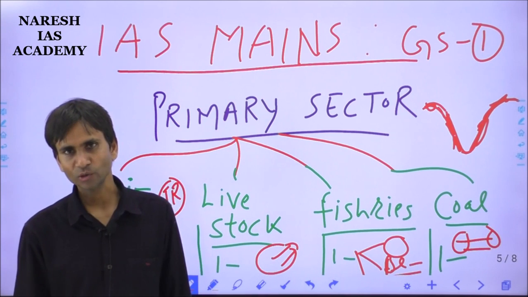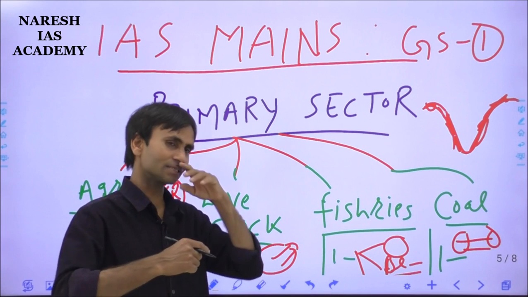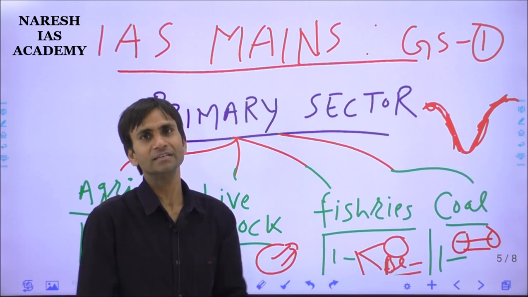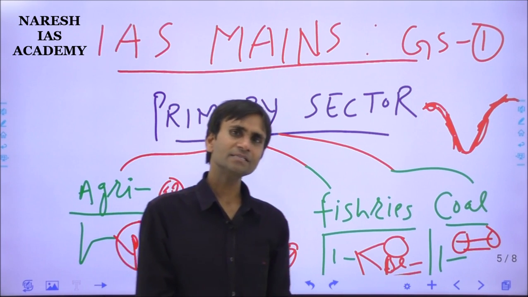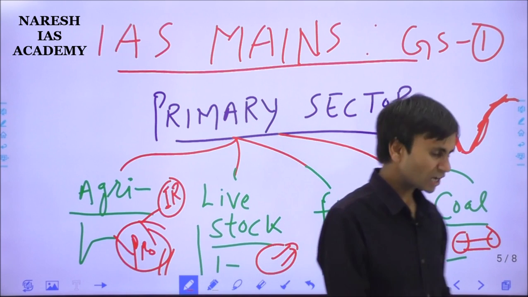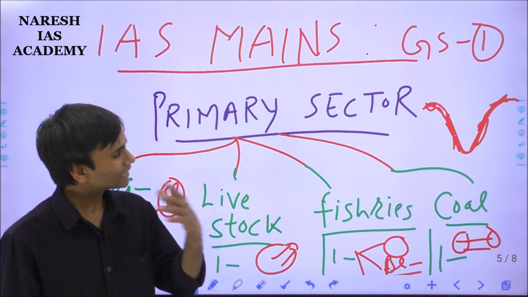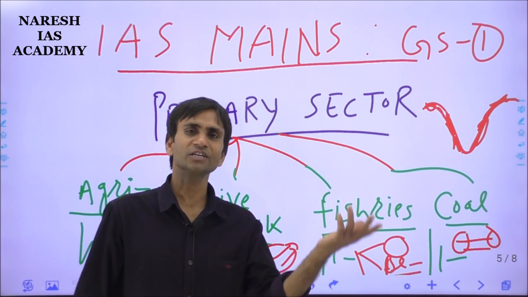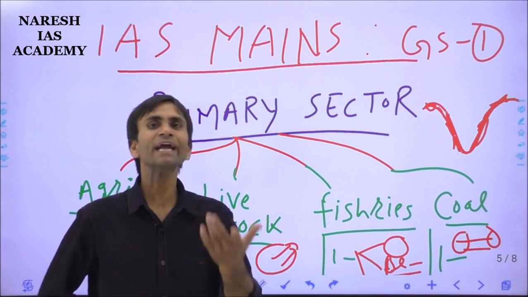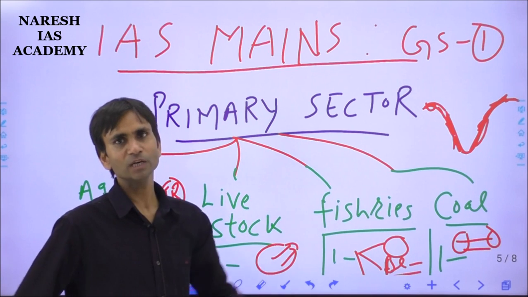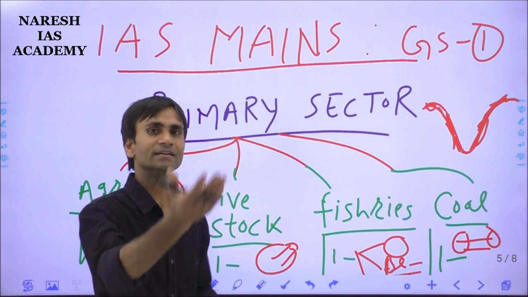And last is coal, from the minerals and mining sector. It is included in the primary sector, but when we use the raw materials of mines and minerals through industries or factories, it is included in the secondary sector. One aspect is that the production and use of coal is a conventional approach. Mainly in India, coal is used for power generation through thermal plants, and it is also used as cooking coal and for different kinds of uses, and sometimes it is still used to some extent in the railway.